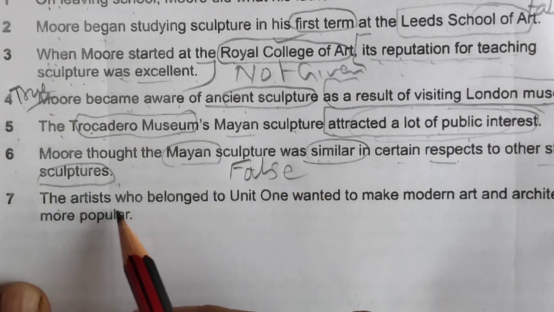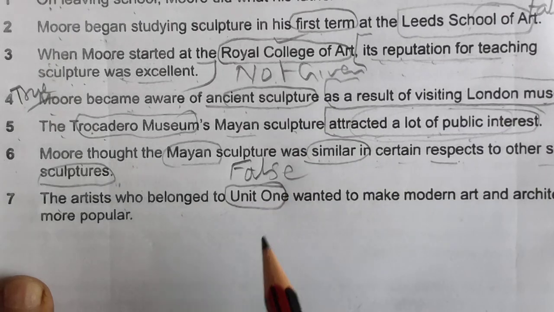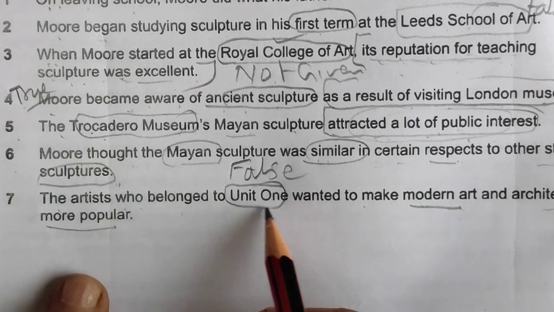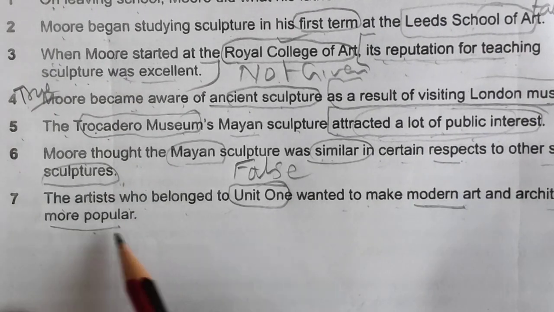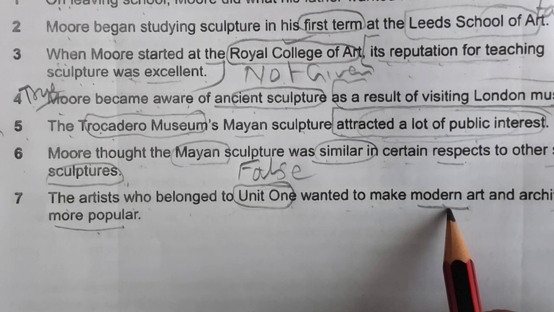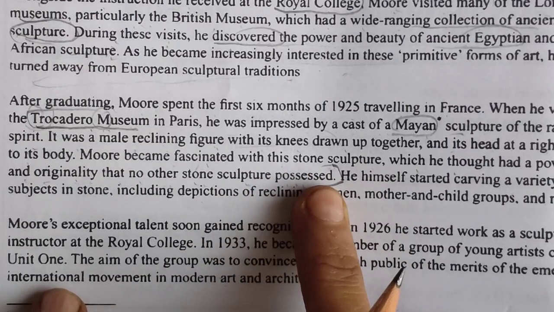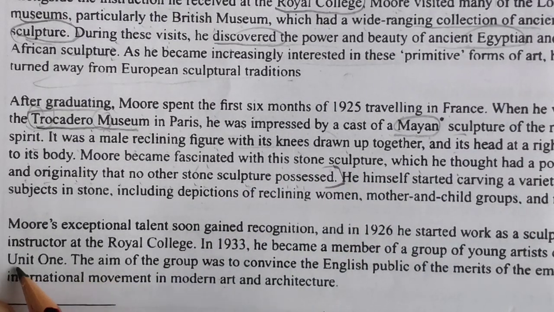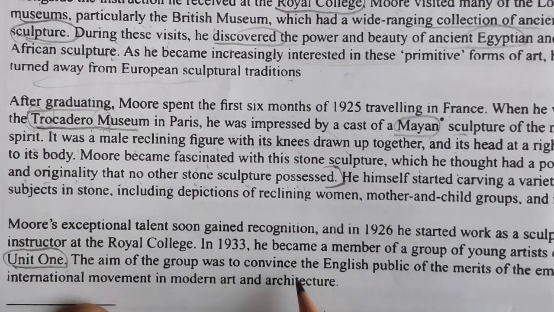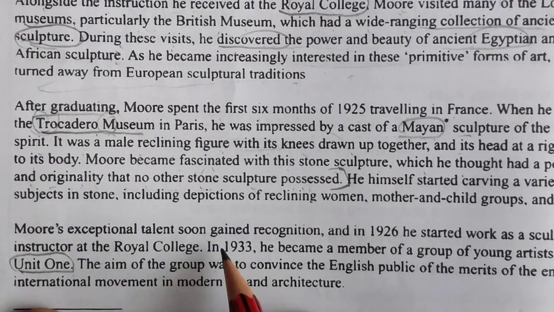Okay. 7th, the artist who belonged to Unit 1 wanted to make modern art and architecture more popular. So Unit 1, I will take it as a keyword. Modern art also we can find. So this paragraph we have done. Now this paragraph, Unit 1. See, U is capital, O is capital, that's why I found this. Okay, Unit 1. But let's read this paragraph, then we will go to the question.